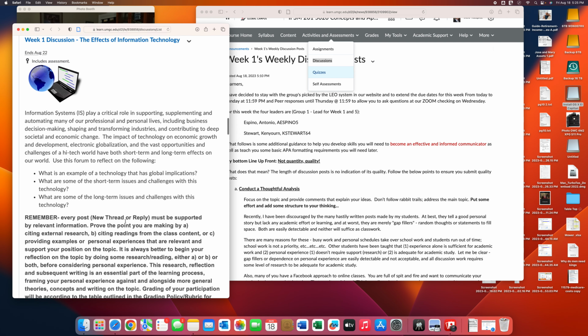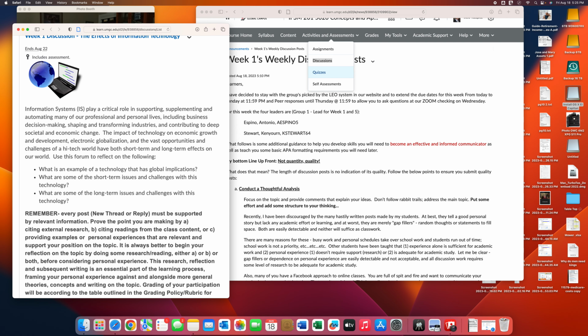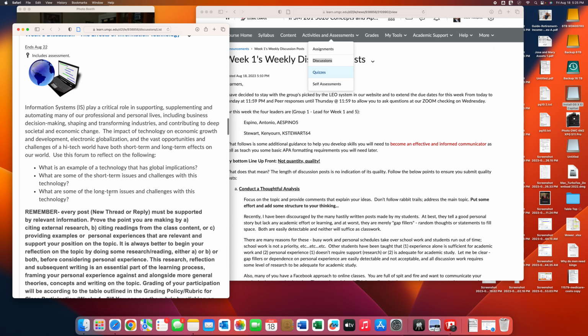What is an example of a technology that has global implications? We talked about that in class. What are some of the short-term issues and challenges with this technology? And what are some of the long-term issues with that? So you're going to pick a technology that has global implications. What's missing from there is that it has to be a technology that uses information systems.